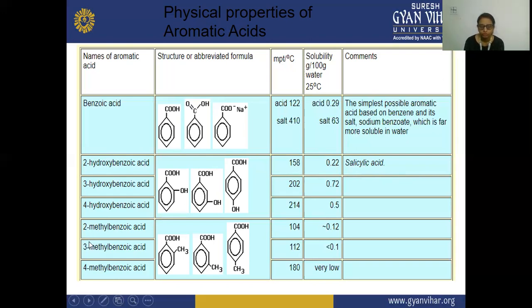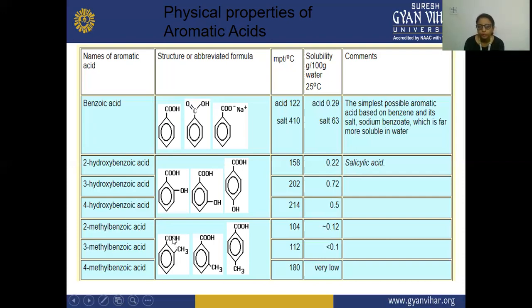The next is your 2-methylbenzoic acid. In your 2-methylbenzoic acid, you can see on the benzoic acid structure, one methyl group is present on the alpha position, or you can say the second position. So this is your 2-methylbenzoic acid. Secondly, it is your meta-methylbenzoic acid, or 3-methylbenzoic acid. And thirdly, it is your para-methylbenzoic acid, or 4-methylbenzoic acid. So these three are also derivatives of benzoic acid.